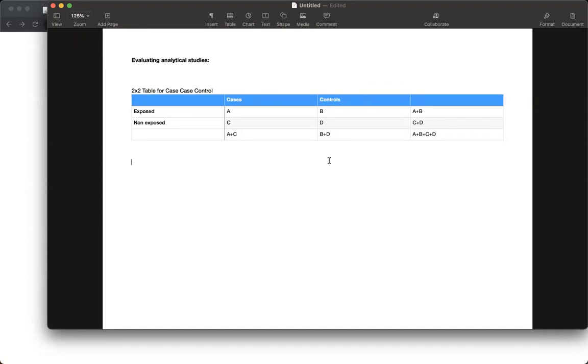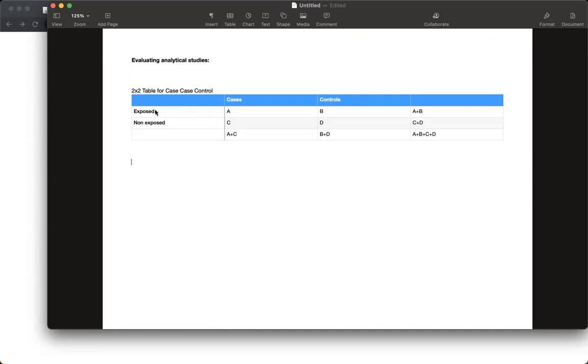So there are a few things which we should know, and let's start cracking this 2 by 2 table. We have two groups in a case control study. One is cases, which have the disease, and one is control, which does not have the disease. Then we go retrospectively. We retrospectively see the exposure in a case control study, as we have discussed earlier.